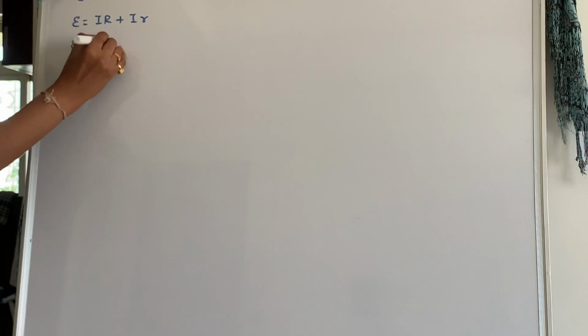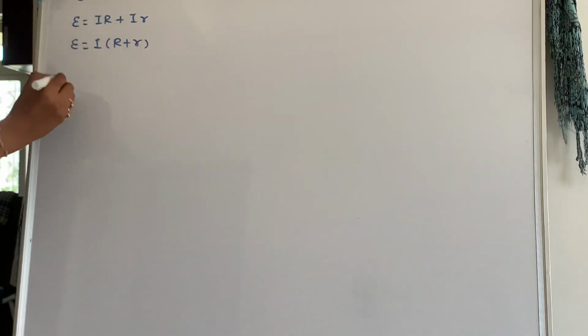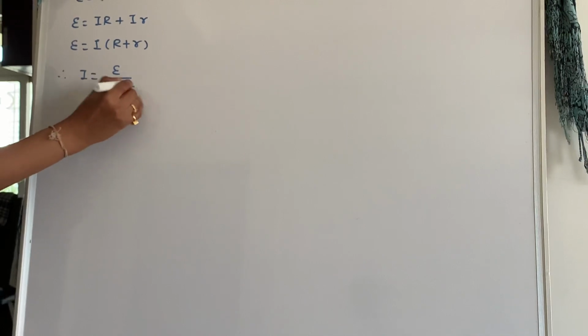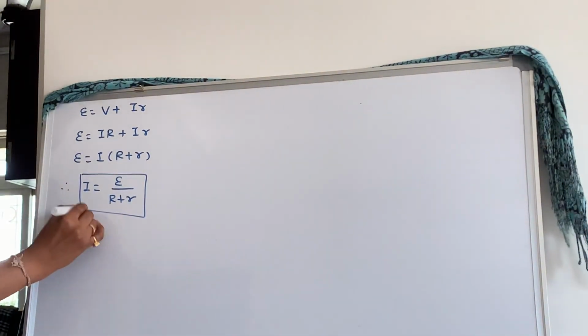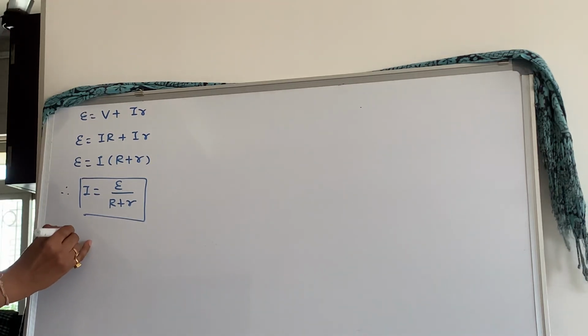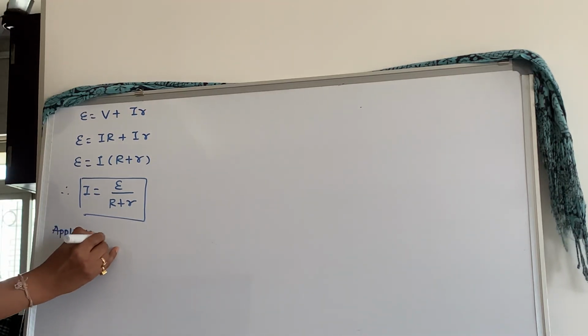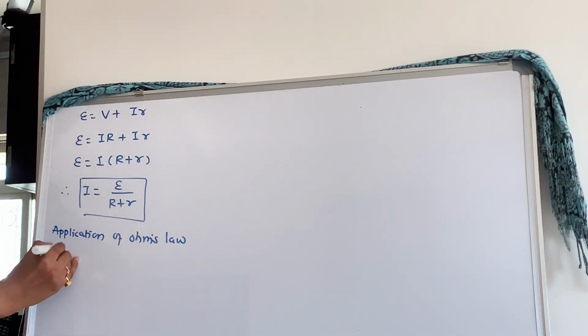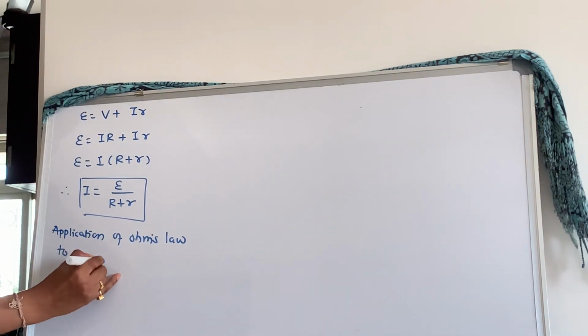I will take I common, this is R plus small r. So I can write I is equal to E upon R plus r.